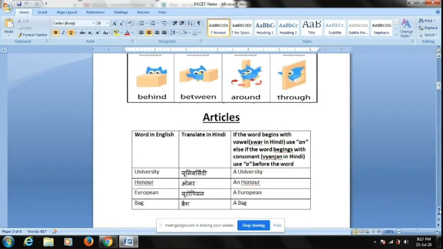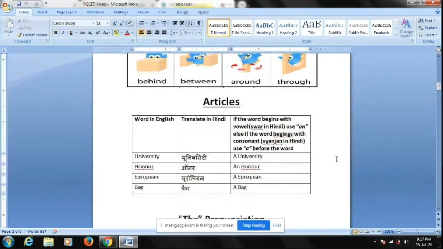Okay, there are three types of articles that you can use in English: a, an, and the. Remember, articles a, an, and the are used to talk about singular nouns. Whenever you're talking about a noun which is singular, a boy, a girl, an elephant, an umbrella, all these are singular nouns. A and the are used with singular nouns. This is the first rule you must remember.